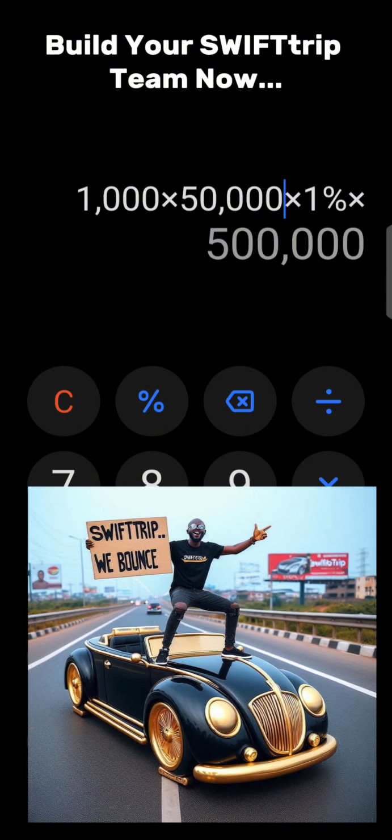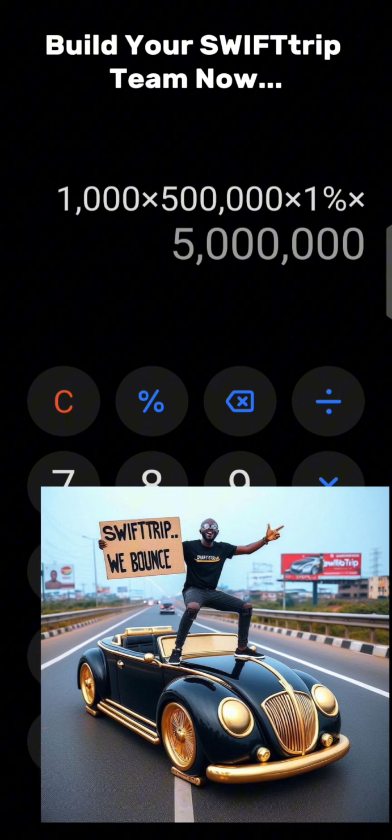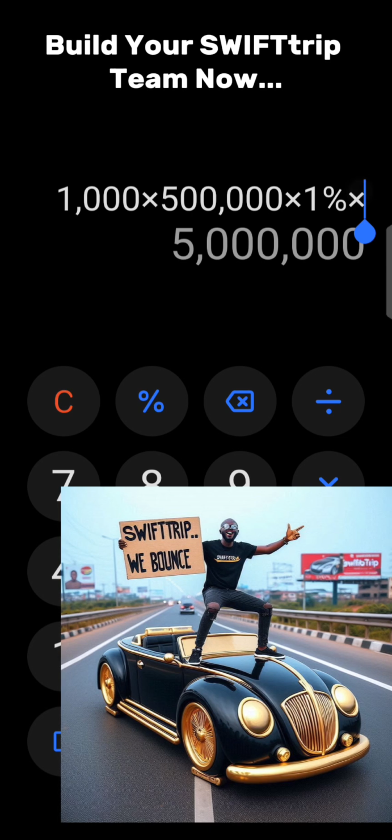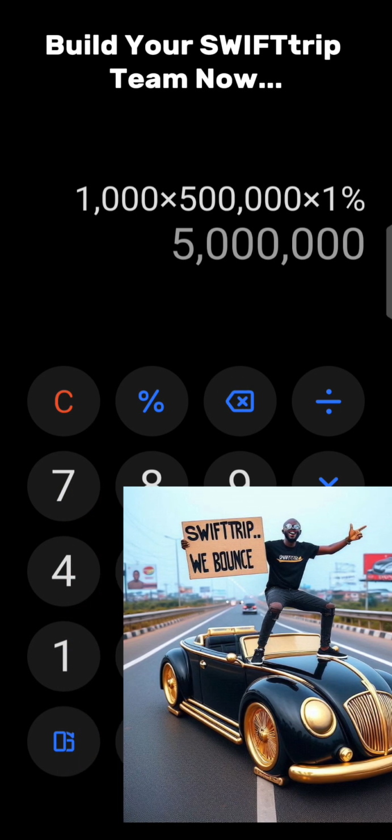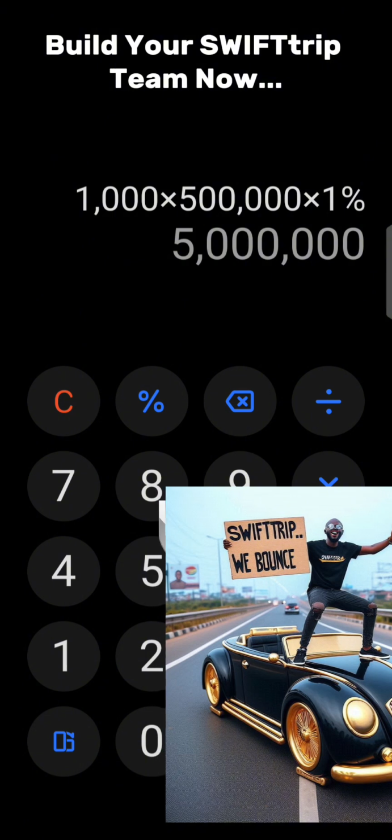If they go ahead and spend 500,000 naira, it means that you have made 5 million naira. And so the list keeps on going that way. So the more persons you have on board, the better for you.